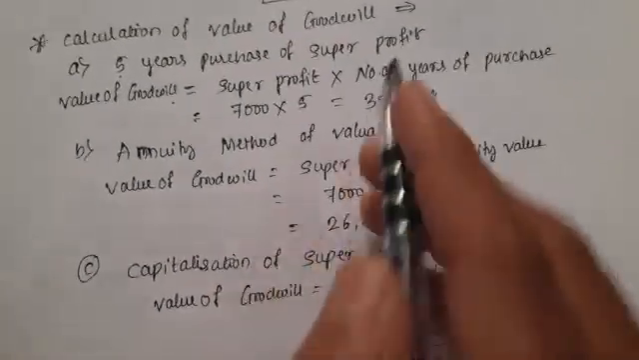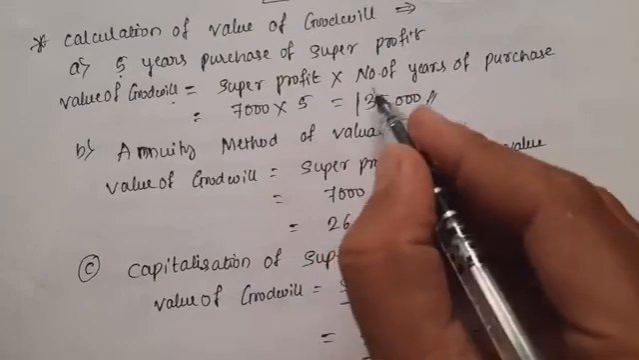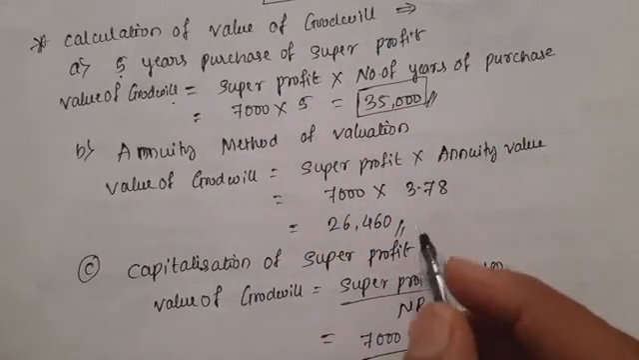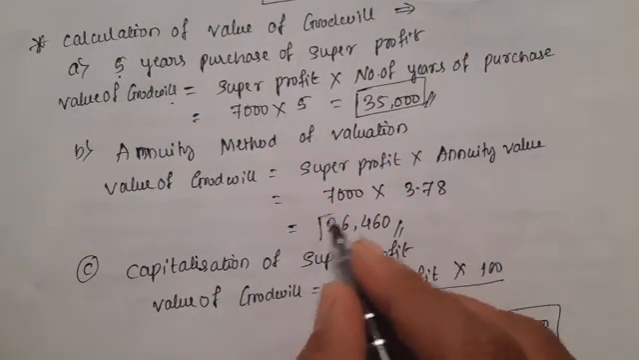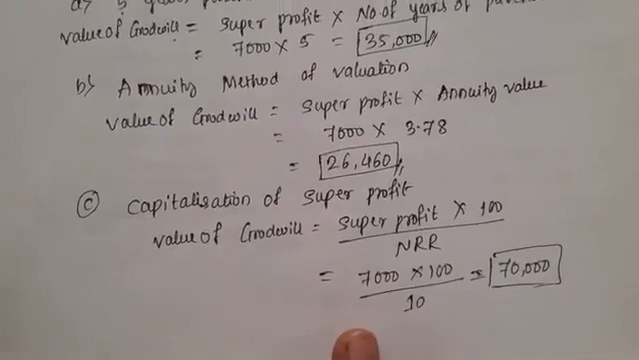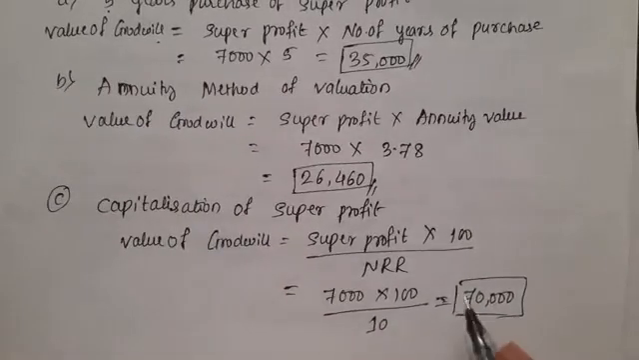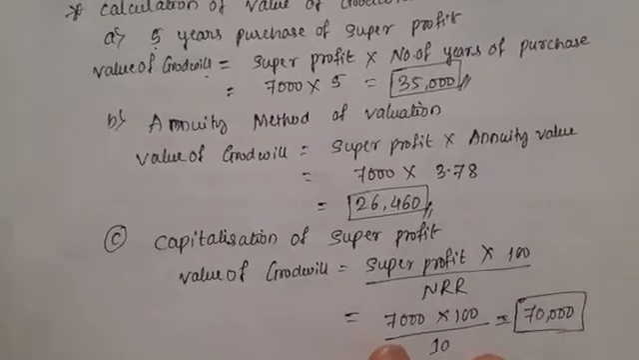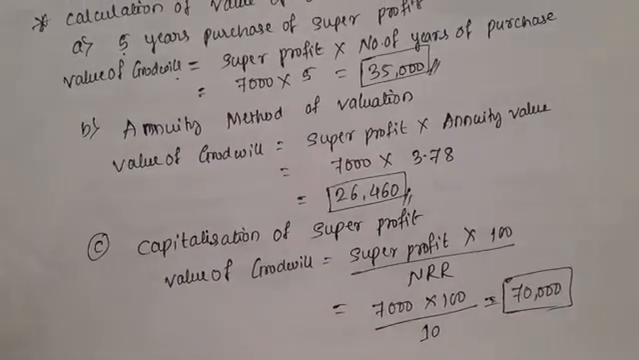Here, under 5 years purchase of super profit, the value of goodwill is 35,000. Under the annuity method, the value of goodwill is 26,460. Then under capitalization of super profit, the value of goodwill equals 70,000. Here this is the solution for the above said problem.